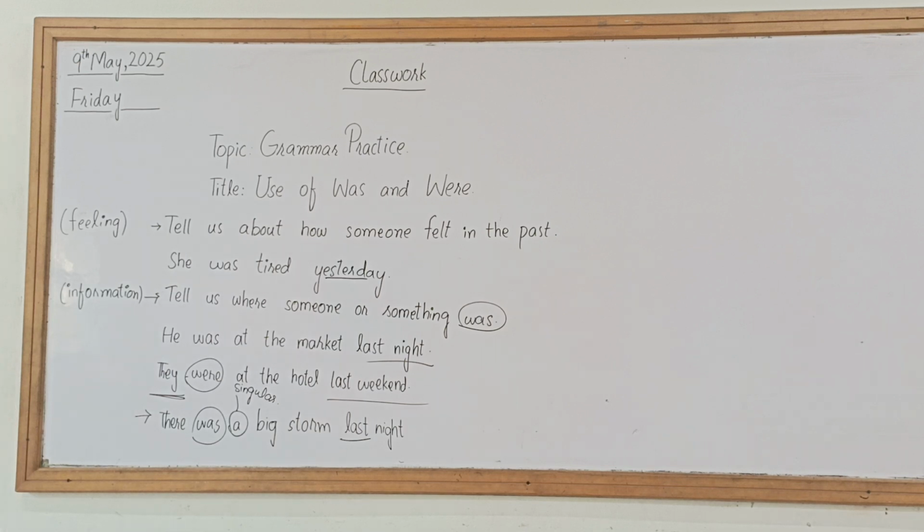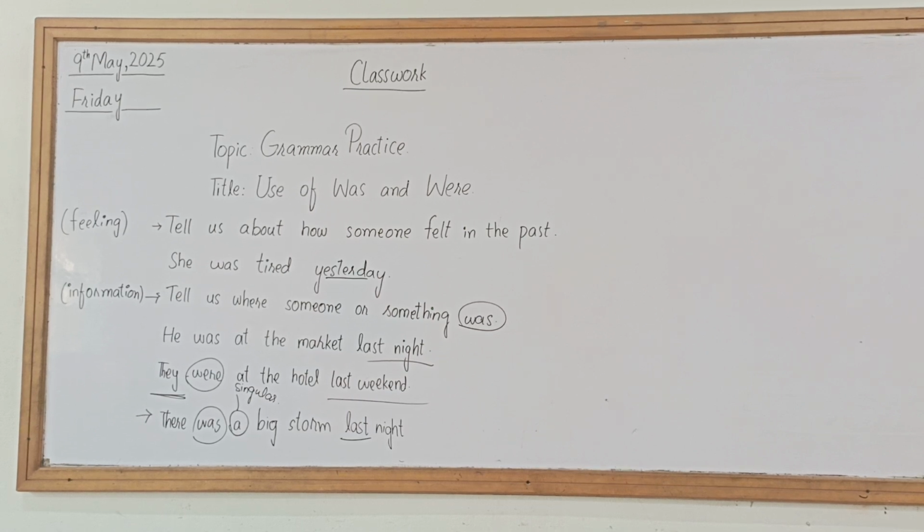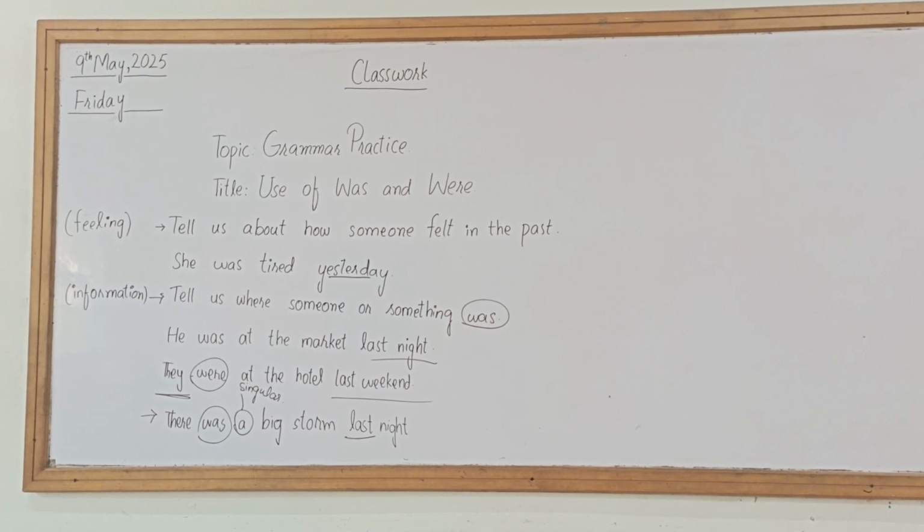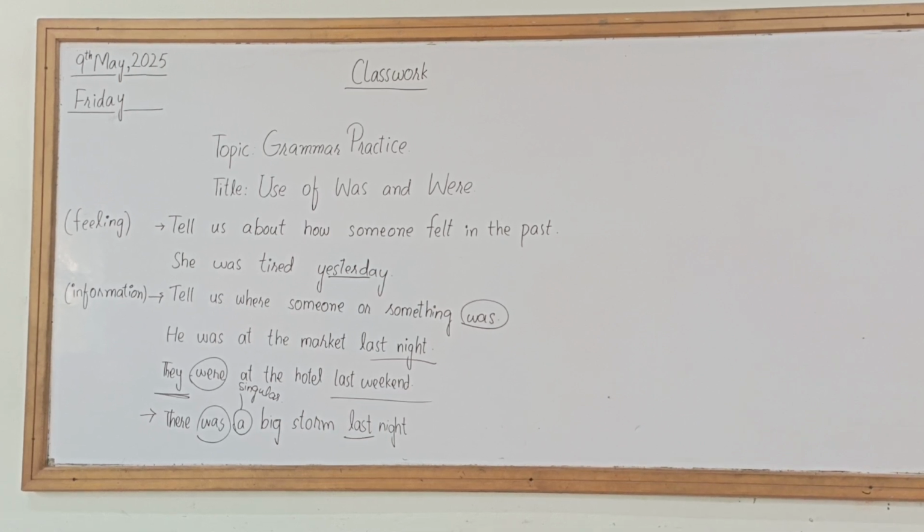Okay, so A is basically used with singular nouns. So you all will be getting that if we are not identified with a subject, a proper subject. If we say there was a big storm last night, so you will be using it accordingly. Means के रात को एक बहुत तेज़ तूफान या आंधी आई थी. ठीक है, बहुत तेज़ तूफान था, बहुत तेज़ storm थी, बहुत बड़ा. So एक single की बात हो रही है. That's why we will be using this was with that. Getting my point? Now I will be assigning you the homework that you are supposed to do on your notebooks for the purpose of further understanding.